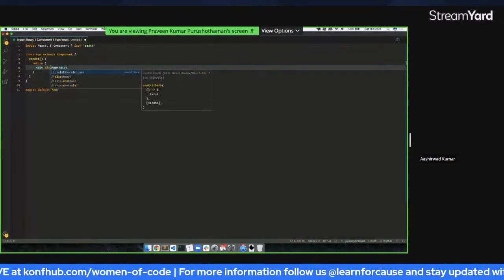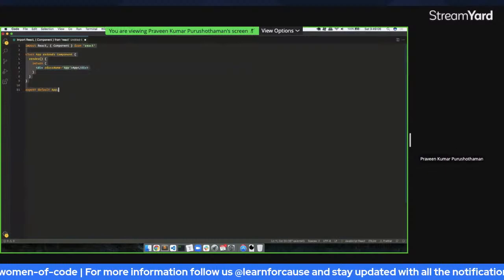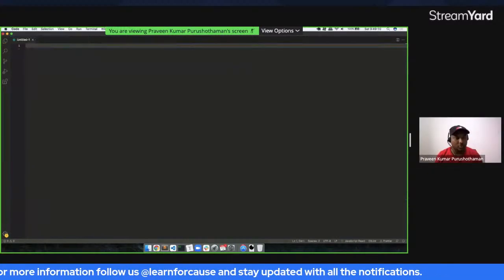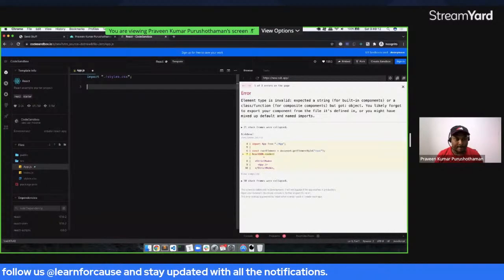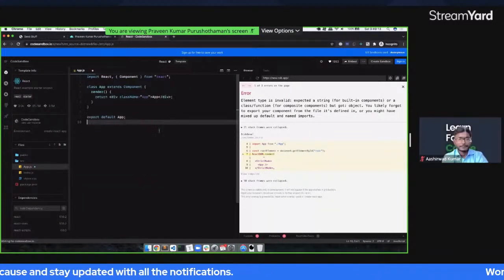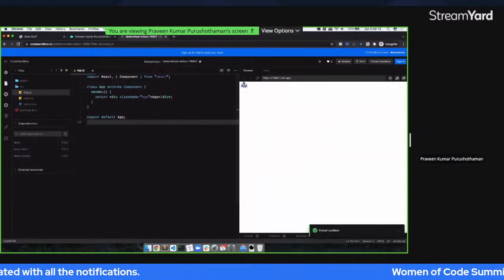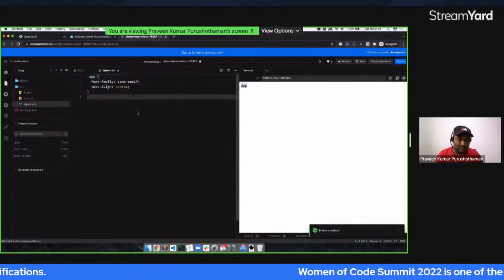And how many of you know what Bootstrap is? So we'll be using something like Bootstrap here. There you go. So now it just says app here. If we go to the style.css, we can just get rid of everything that is there inside this.